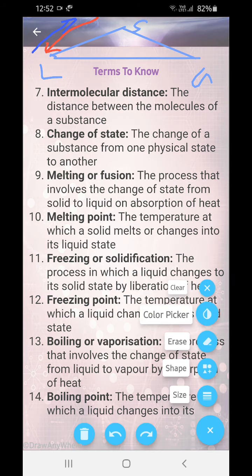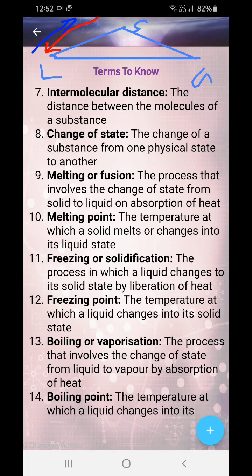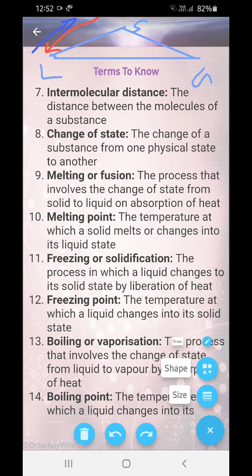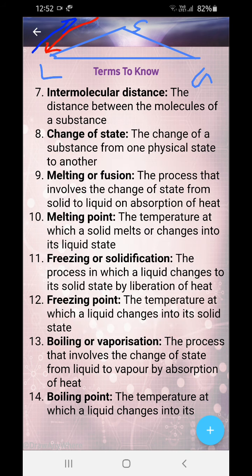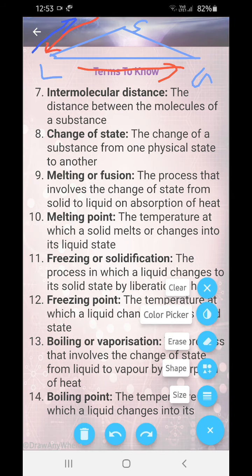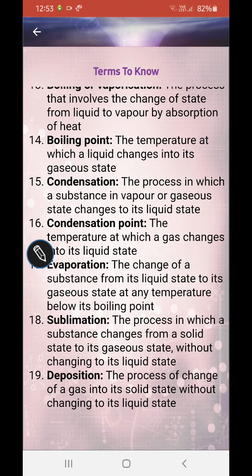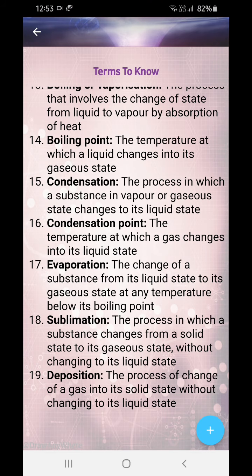Now boiling and evaporation. Just a minute. Boiling and evaporation will take the red color obviously because it's heating. The process that involves a change of state from liquid to vapor by absorption of heat is known as boiling or evaporation. So what is happening? Liquid to vapor. Vapor is also another name for gas. So liquid to vapor, therefore we can call it boiling, or vaporization. Now what is the boiling point? The temperature at which the liquid changes into gaseous state is known as boiling point.